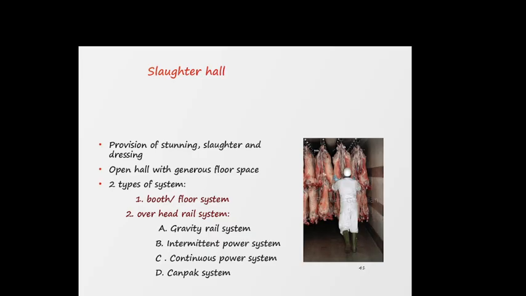Slaughterhouse: provision of stunning, slaughter and dressing, in an open hall with general floor space. There are two types of system: the floor system and the overhead rail system. The overhead rail system is divided into the gravity rail system, intermittent power, continuous power, and the Canpack system.